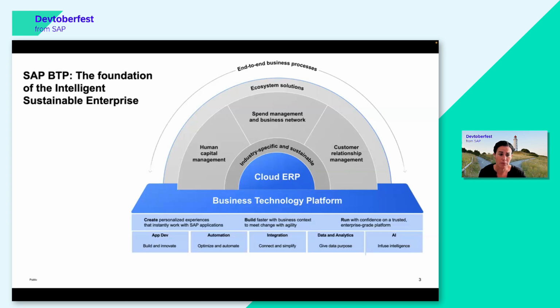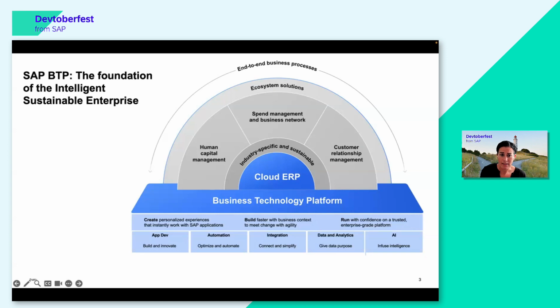When you look at the bottom, you can see all these options that I just mentioned: services for application development, for automation and integration. We also offer data and analytics products, but there are also AI services that we infuse in everything that we do.